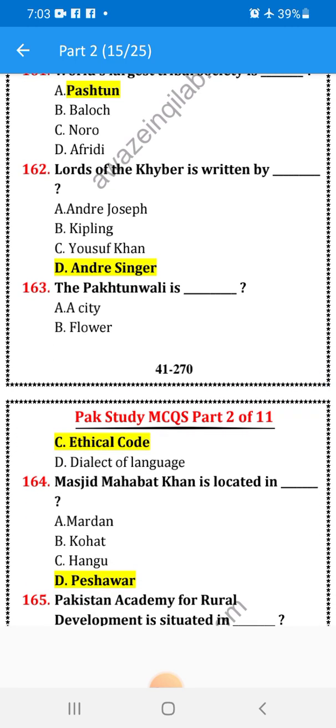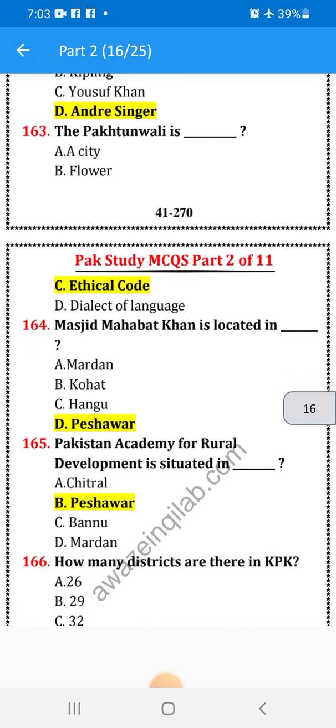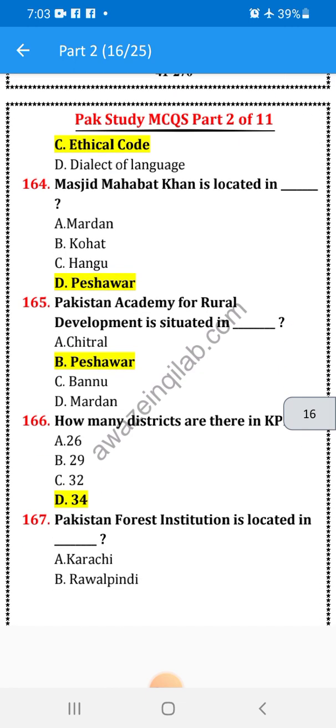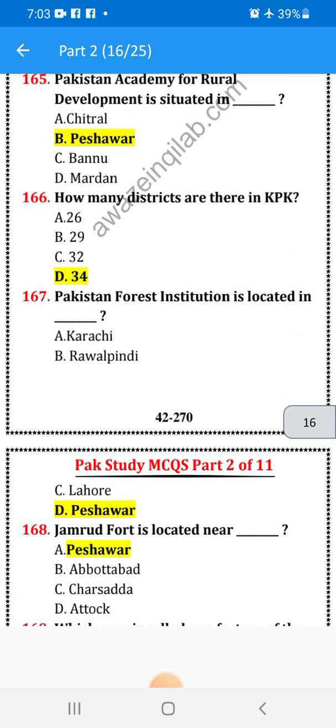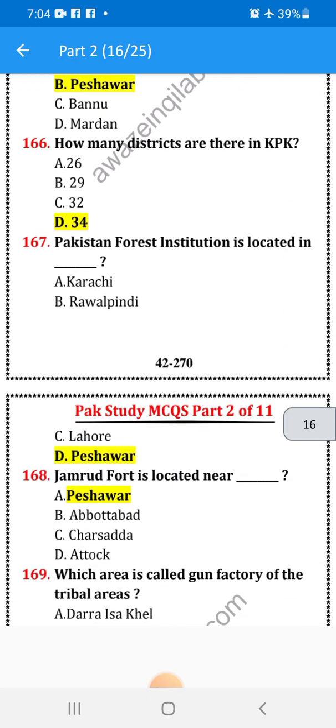Masjid Mahabat Khan is located in Peshawar. Pakistan Academy for Rural Development is situated in Peshawar. How many districts are there in KPK? 34. Pakistan Forest Institute is located in Peshawar. Jamrud Fort is located near Peshawar.